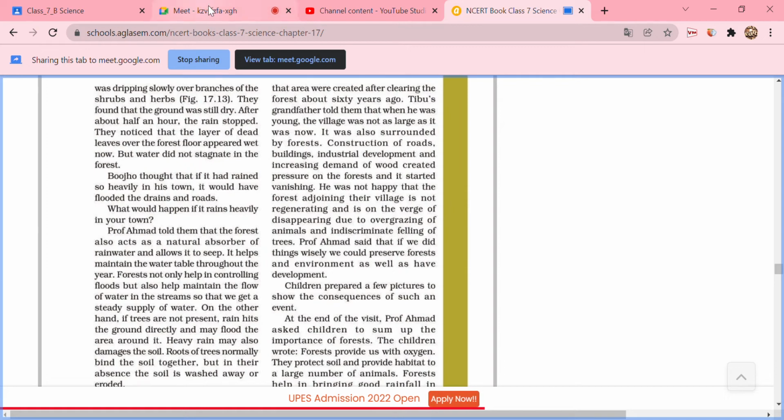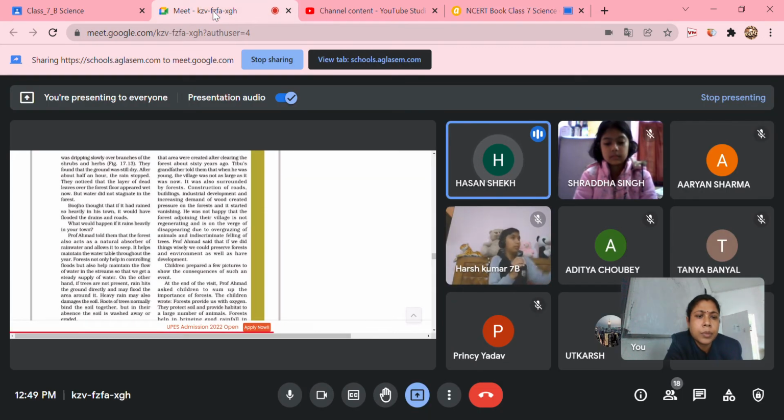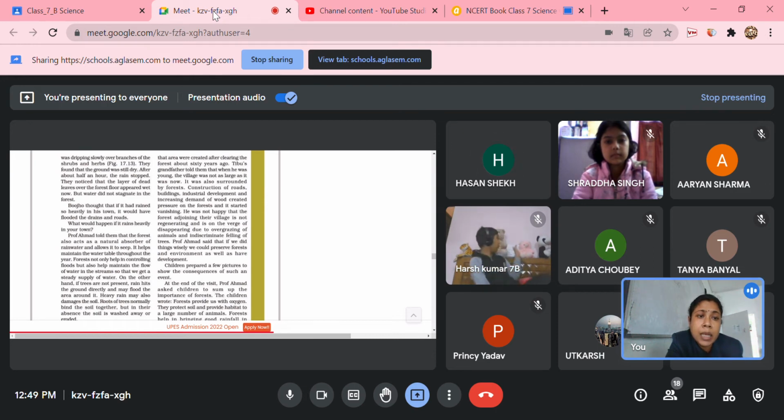What do you mean by the word stagnate? Ma'am, it doesn't stop there. It doesn't get collected over there, because what will happen, it will go and percolate through the soil. Yes, humus has a high water holding capacity, we have read in the soil chapter. So all that water will just seep in, or infiltrate.